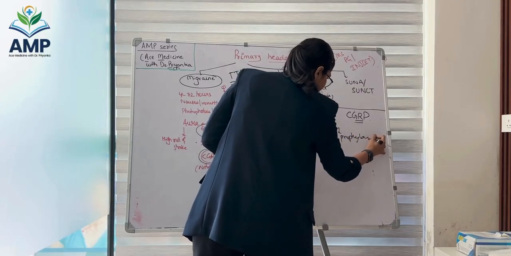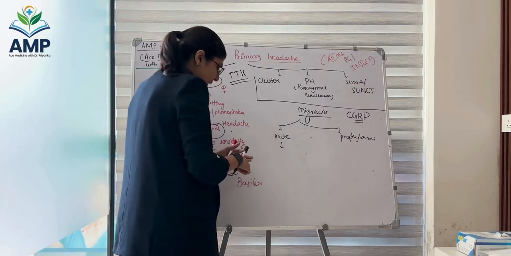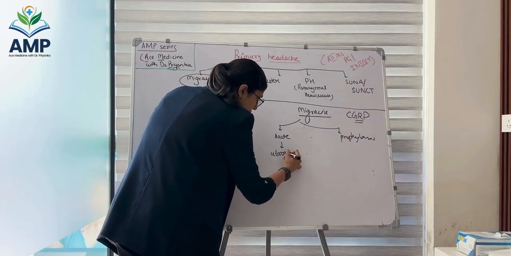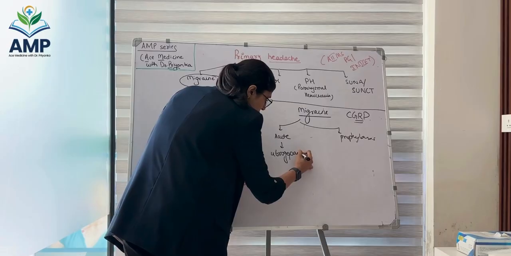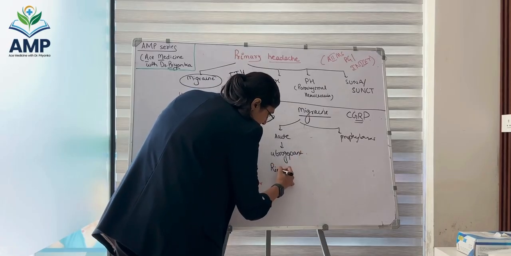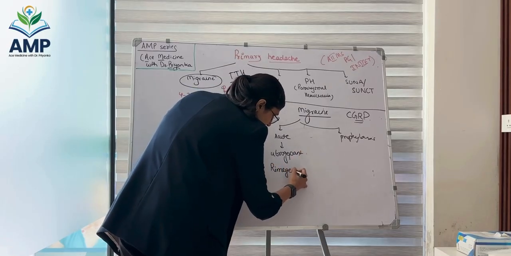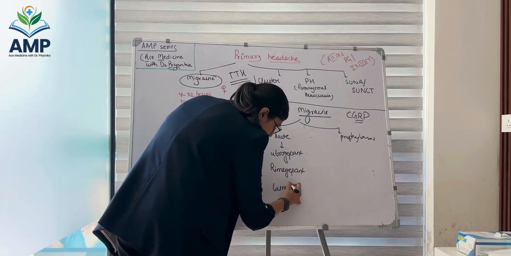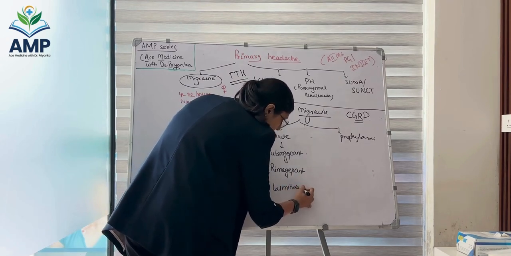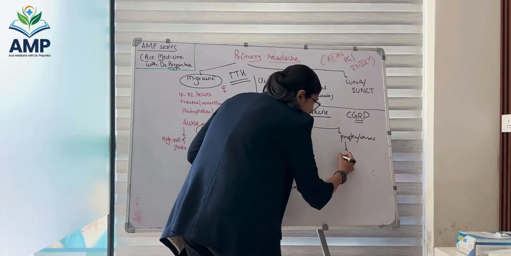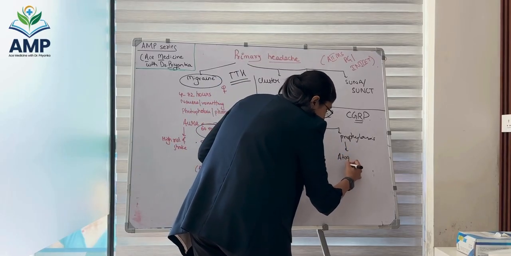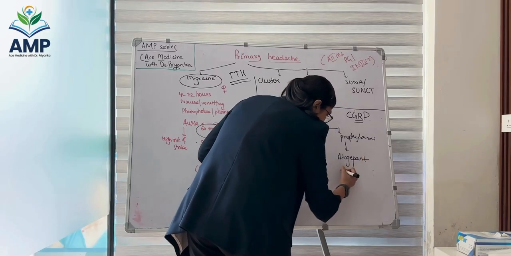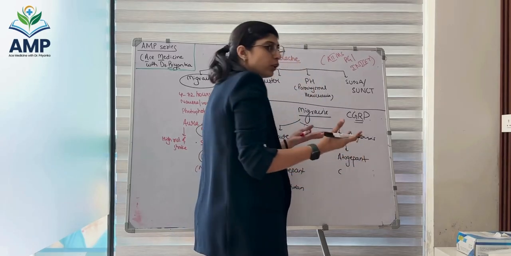For acute attack, remember this: Ubrogepant, Rimegepant, Lasmiditan. For prophylaxis, remember Atogepant, then there are the monoclonal antibodies.